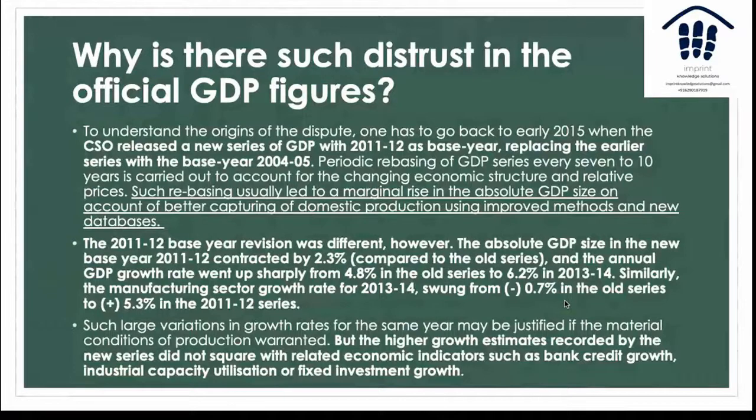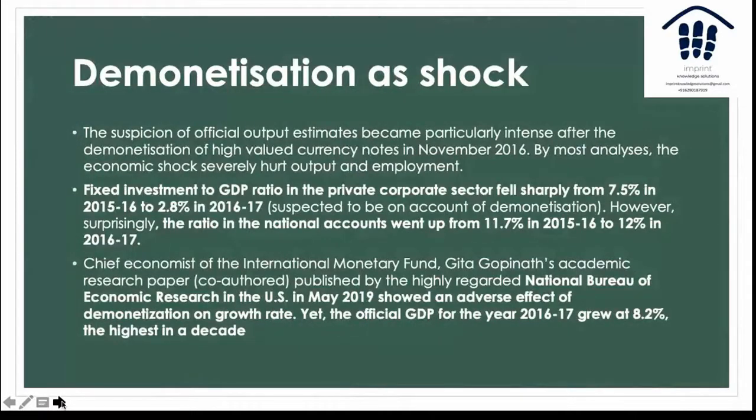Also, people say that if the GDP really grew and if this was real growth, then this should have squared up with other indicators such as bank credit, industrial capacity utilization, and fixed investment growth. But this was not the case because it did not really grow, and the indicators were not showing such a consistent, reliable one-on-one relationship with the GDP, which is what made people question the entire rebasing methodological change that happened.